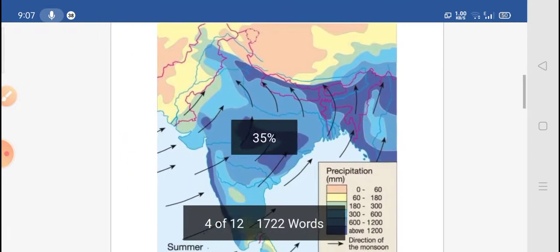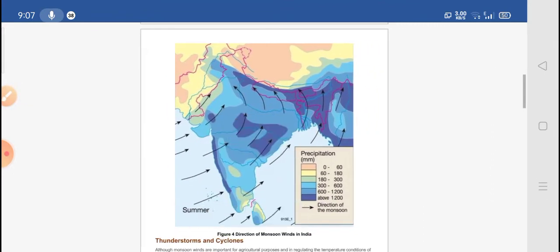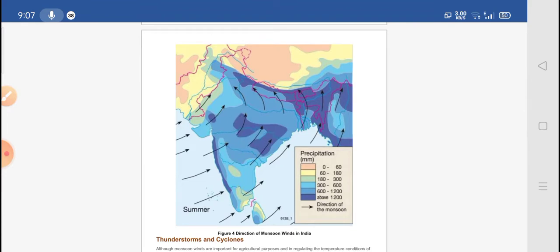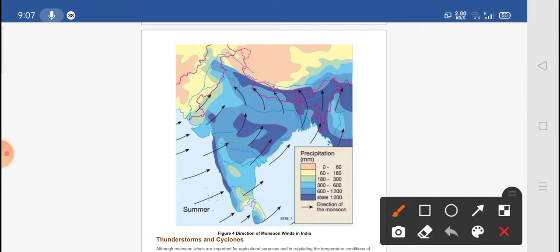Now you can see this is the map of India, and this is the direction of the wind, right? So this is the direction of the monsoon wind in India. In this way the monsoon comes to India in this particular direction, from the ocean to our land. So these are the things about the wind.